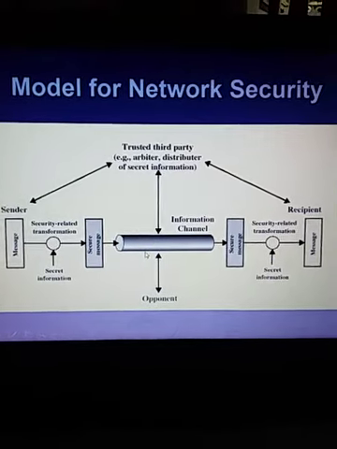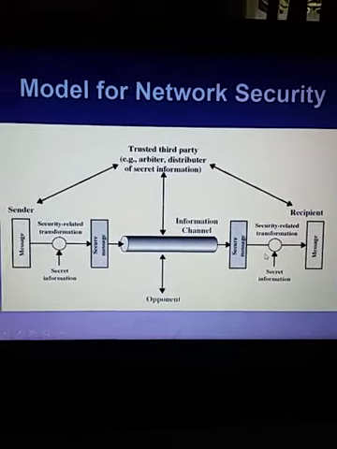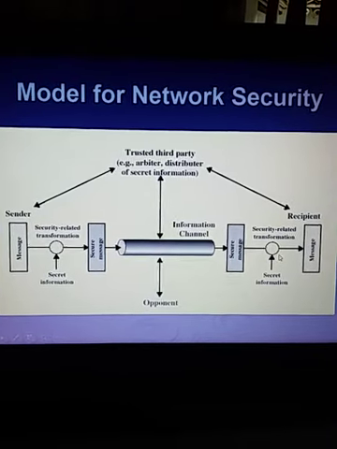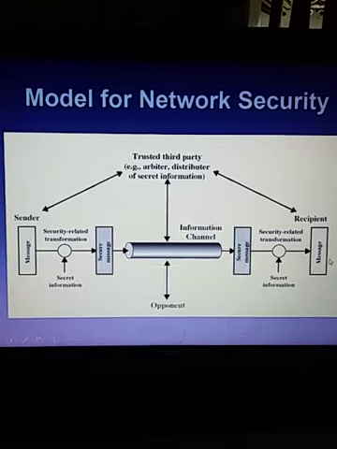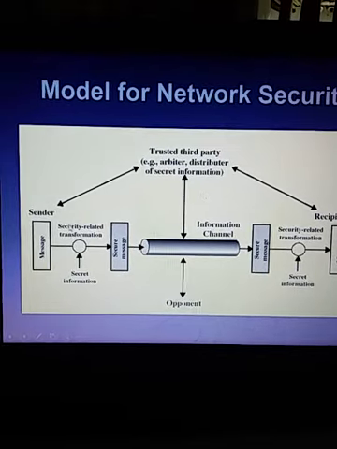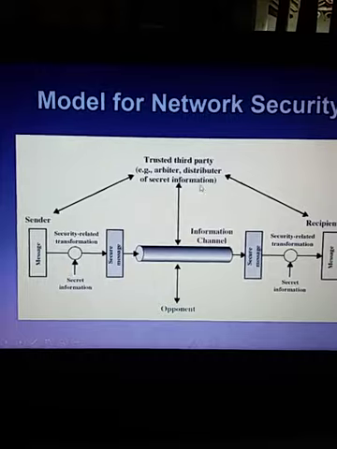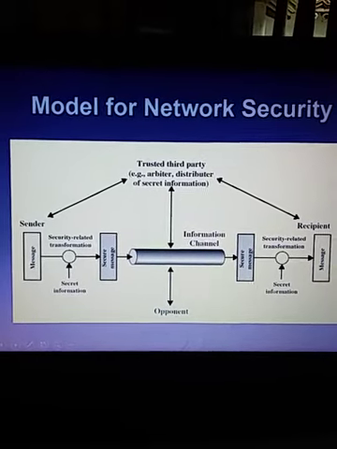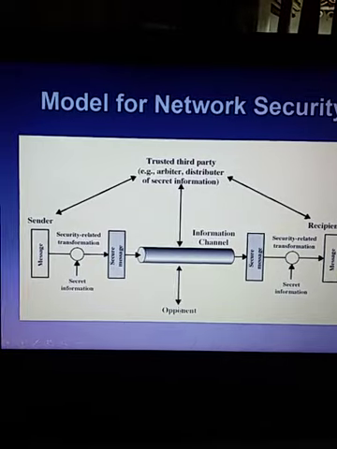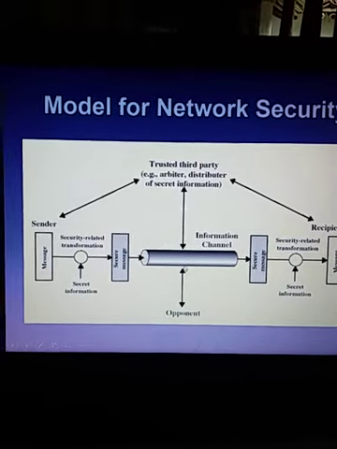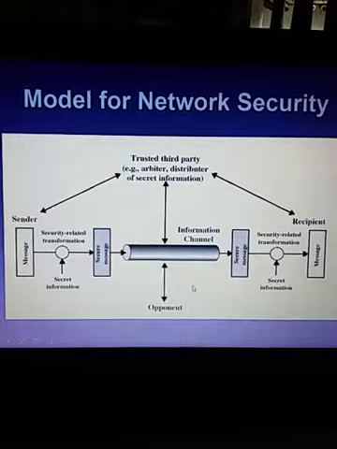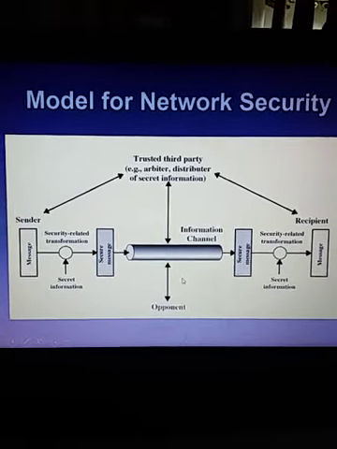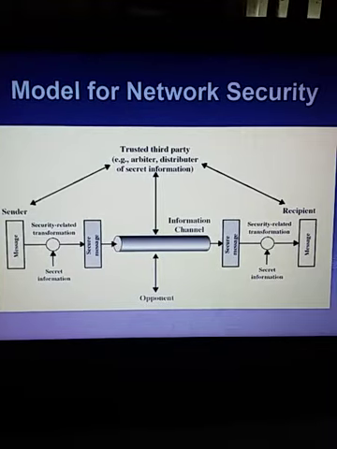It can be passed through the channel, and then the secured message, with the related transformations, reaches the recipient machine. Sometimes the message can be transmitted through a trusted third party. From there it can be transmitted to the recipient machine. Sometimes during the transmission in the channel, an opponent or an intruder may get that information. There is that possibility, so we have to provide more security.